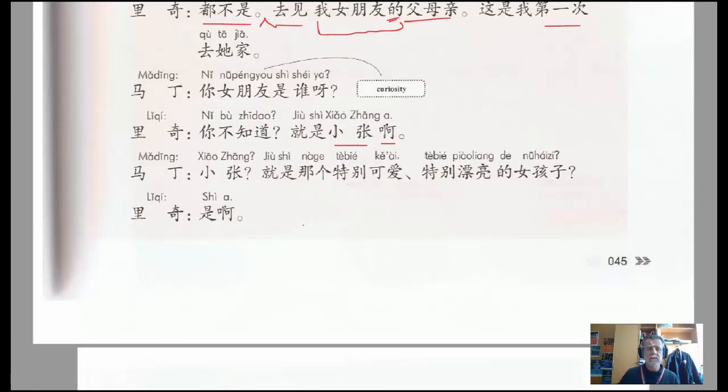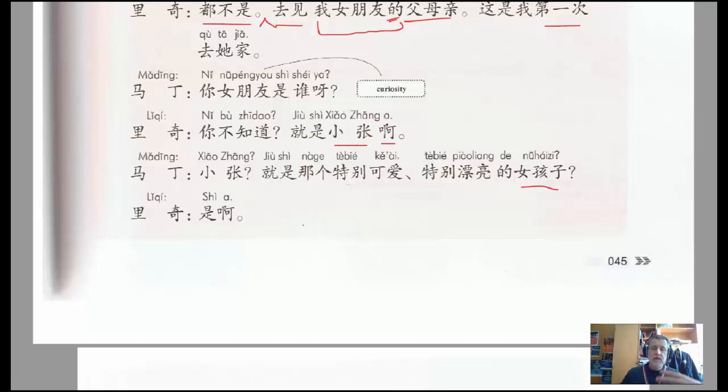So then Ma Ding goes, 小张, he's in a state of confusion here. 小张就是那个特别可爱、特别漂亮的女孩子啊. So he's now trying to clarify, which Xiao Zhang are we talking about here? And so obviously Xiao Zhang is a girl, she's a 女孩子, and he's now listing out, if you like, describing some characteristics, some attributes of this girl, which he associates with Xiao Zhang in an attempt to clarify which Xiao Zhang we're talking about. So what are the attributes?